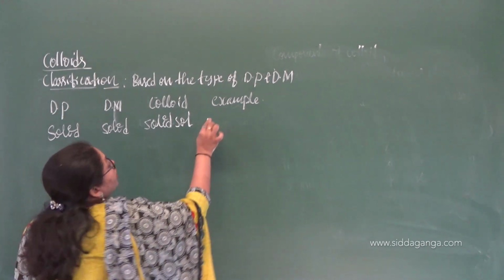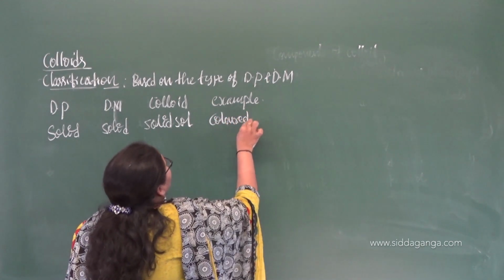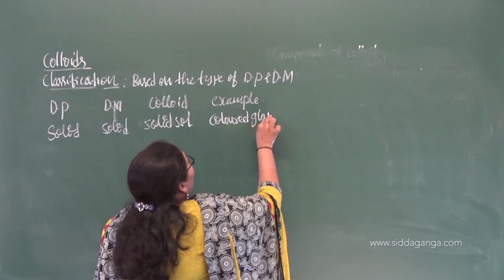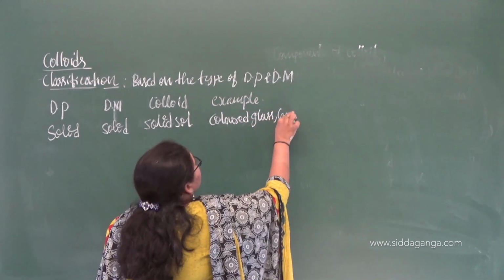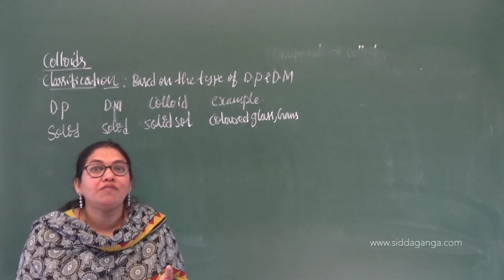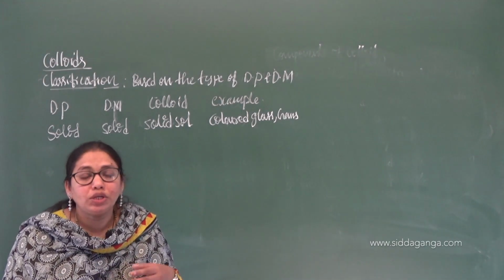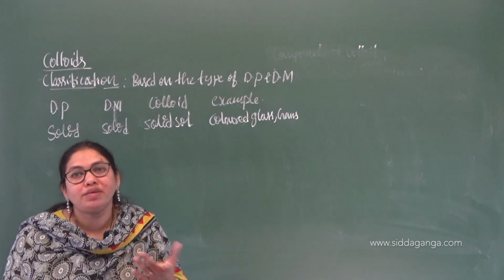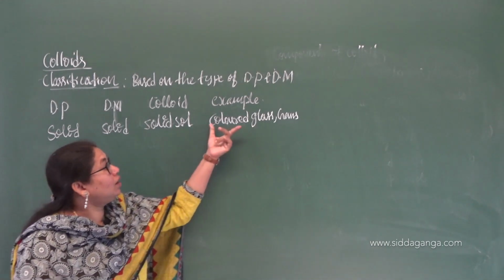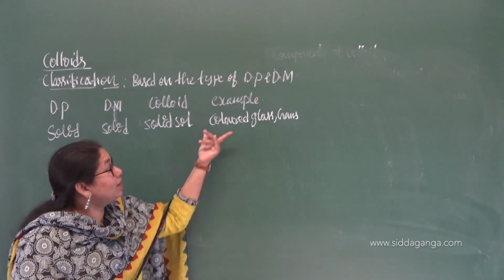You can give the example of colored glasses and gems that you use in jewelry making. Gems of different colors you select depending upon your stars and all, right? And then colored glasses, ruby is there. Different colored glasses are there.